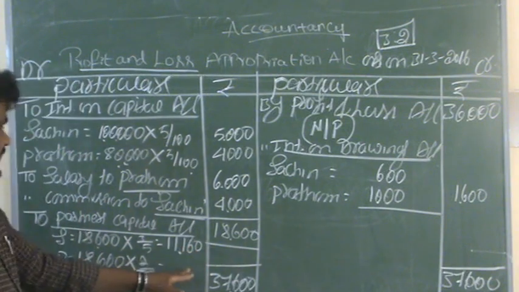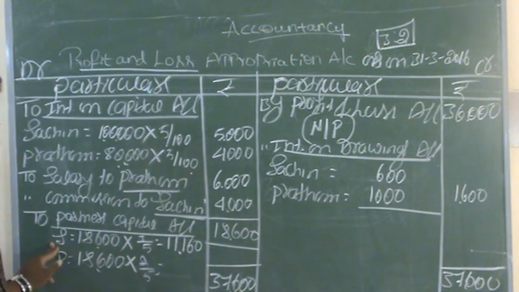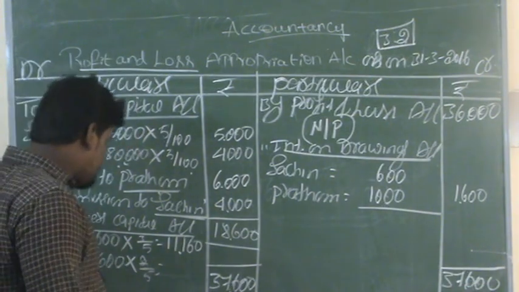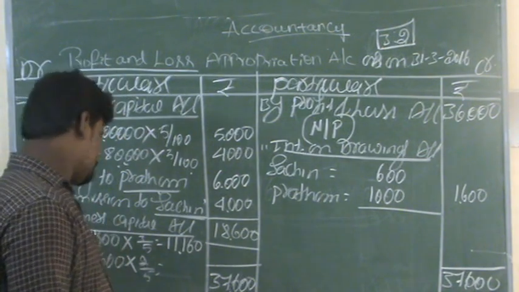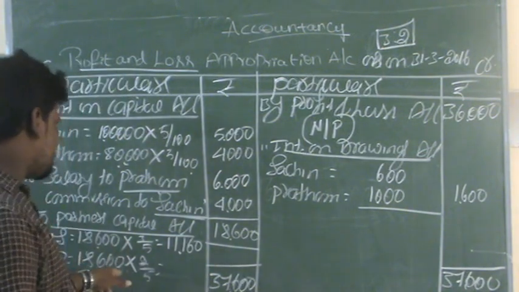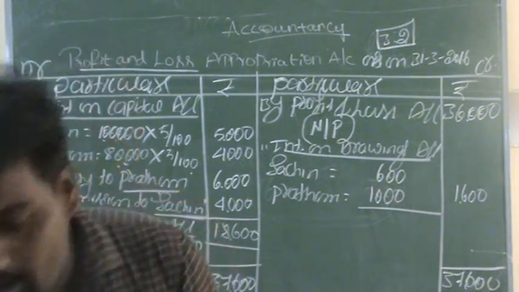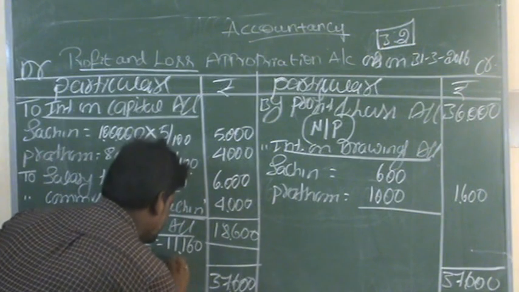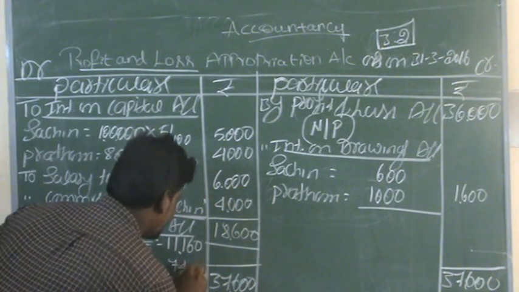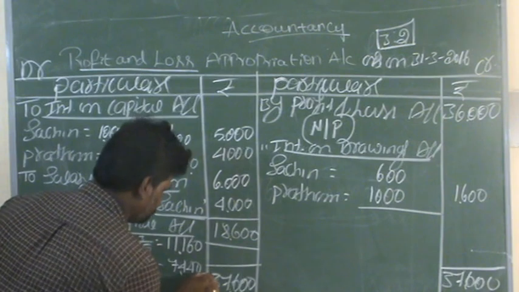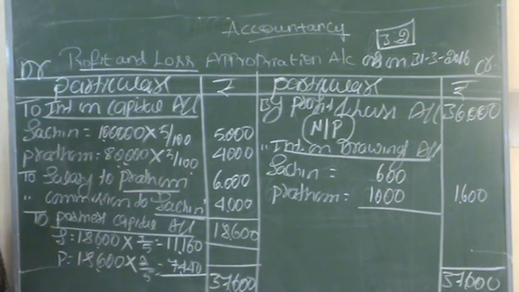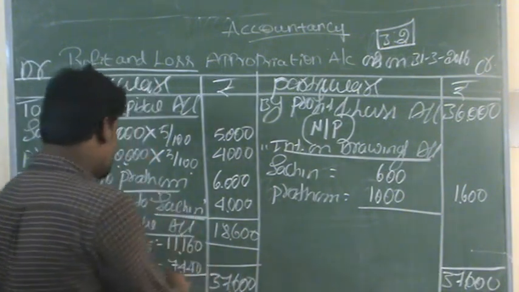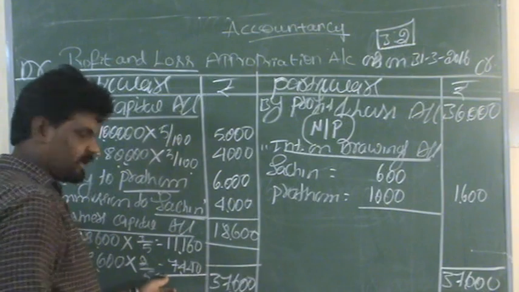This is the share of profit for Sachin. In the same way, calculate Pratham's share of profit: 18,600 into 2 divided by 5 gives 7,440 rupees. This is Pratham's share of profit.